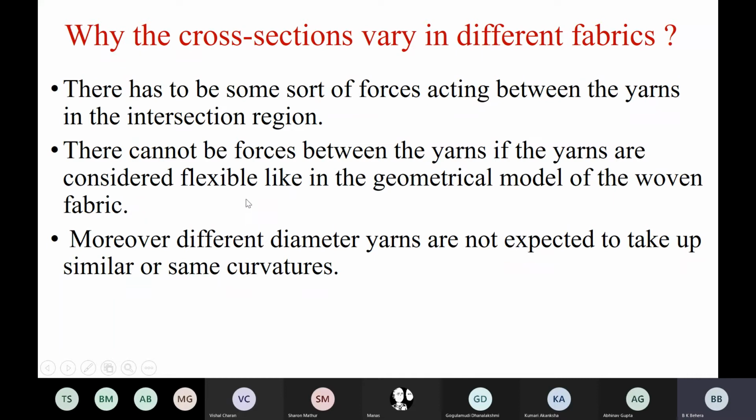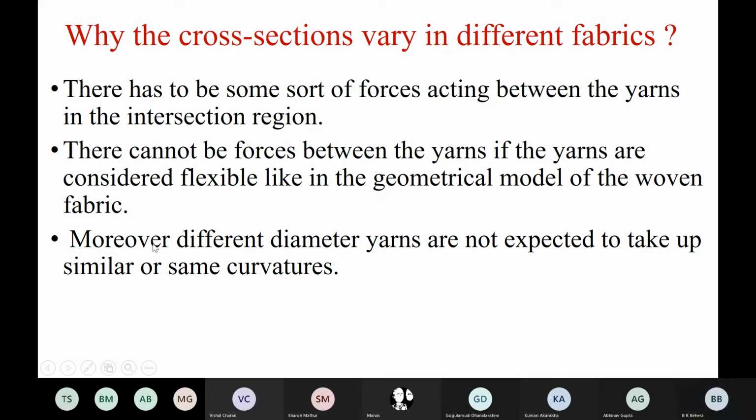If it is flexible, obviously there will be no force. It has some rigidity, so it is giving some reaction force, meaning it is giving some resistance to bend, which we have already considered in the geometrical model.